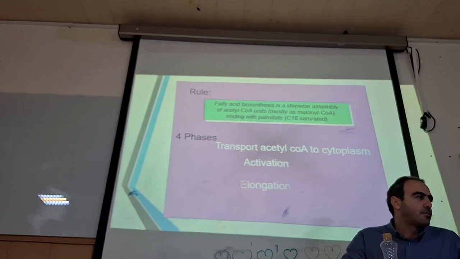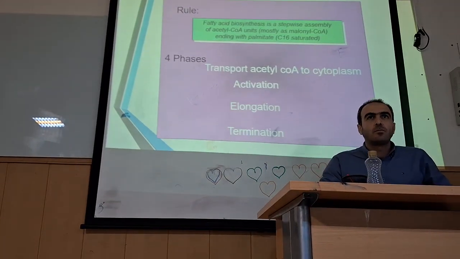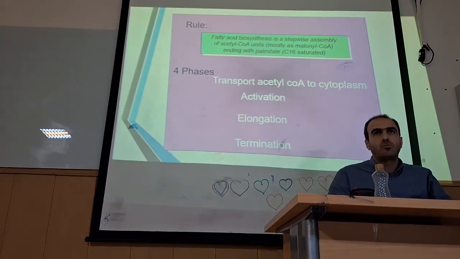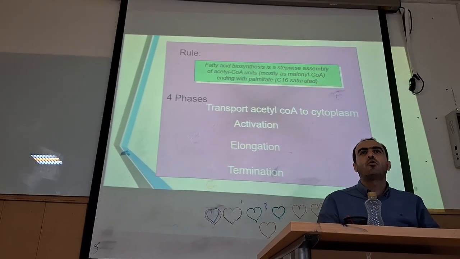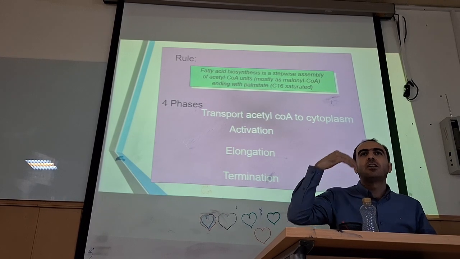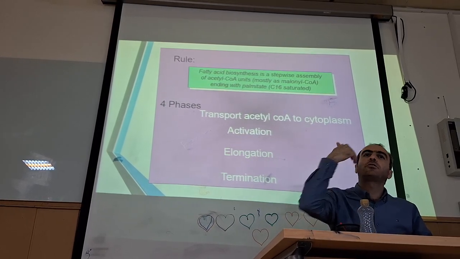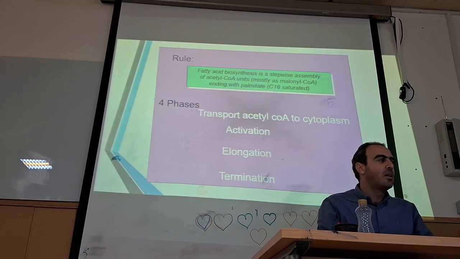And then does it go back to the mitochondria again after it finishes? No. Acetyl-CoA itself cannot move. For this reason, we have to convert it to the form of citrate to transport it.